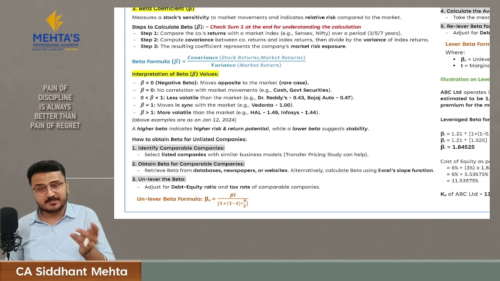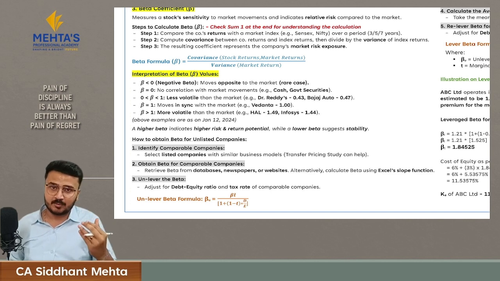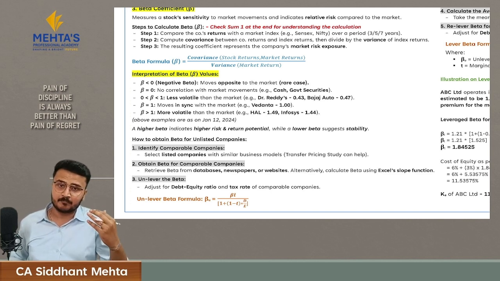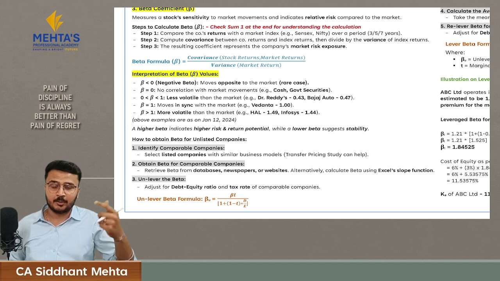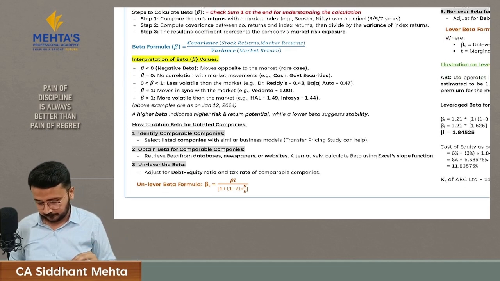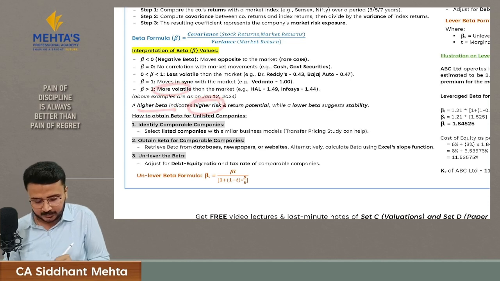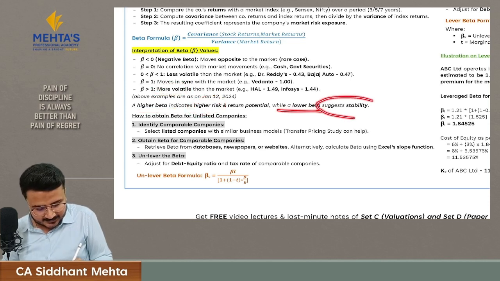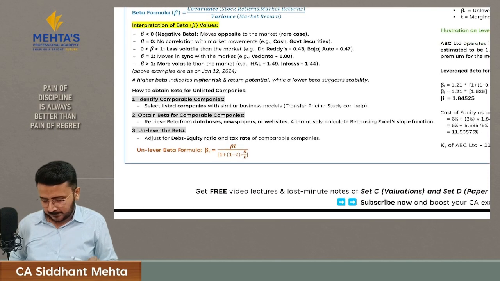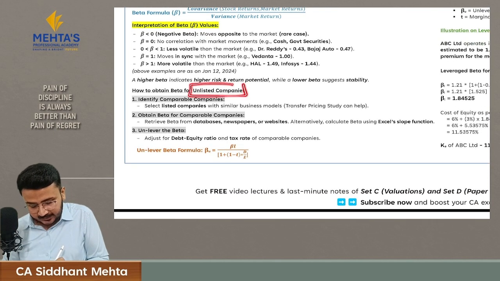And if beta is more than 1, it indicates that your stock is more volatile. If the market goes up by 1%, your stock will go up by 2%. But if the market goes downward by 1%, your stock will go down by 2%. So a higher beta indicates higher risk because it is more volatile, and a lower beta suggests that there is stability. How to obtain beta for unlisted companies?